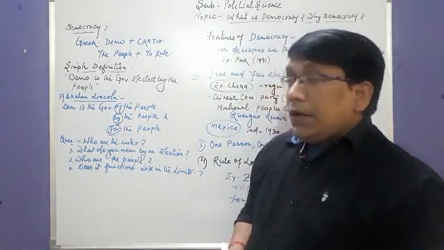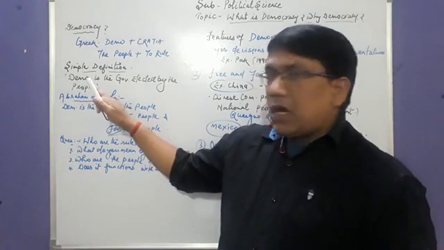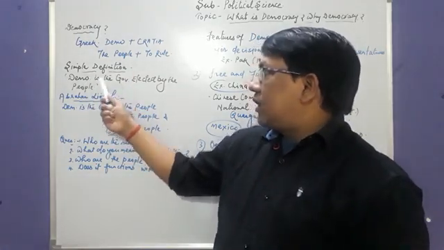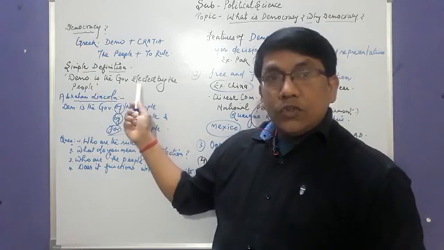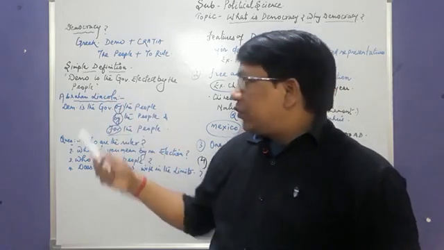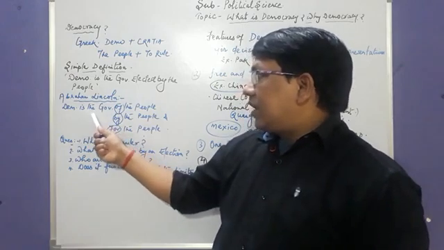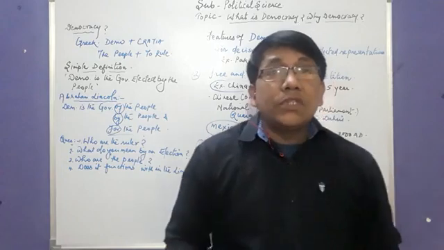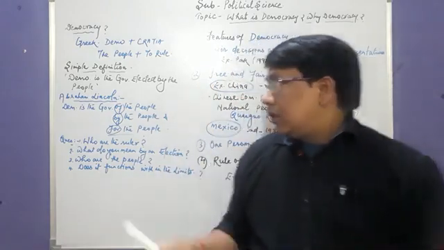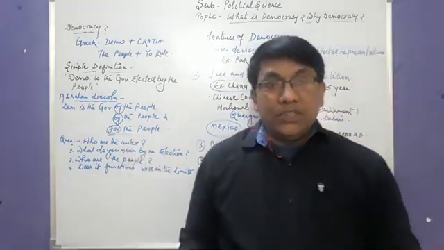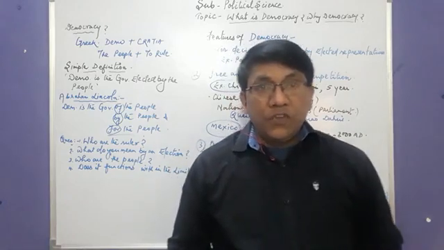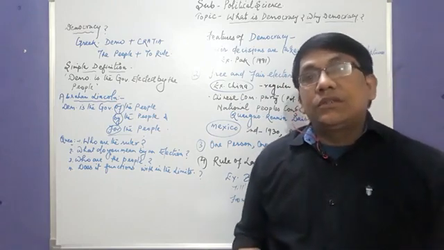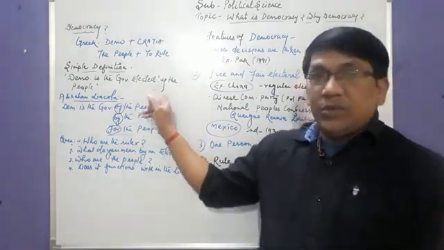Okay, now I am coming again to the simple definition. Democracy is the government which is elected by the people. Similarly, democracy is the government of the people. Now so many questions arise in the mind. Who are the rulers in democracy? Question number 1. Then what do you mean by an election? Because it is elected by the people.